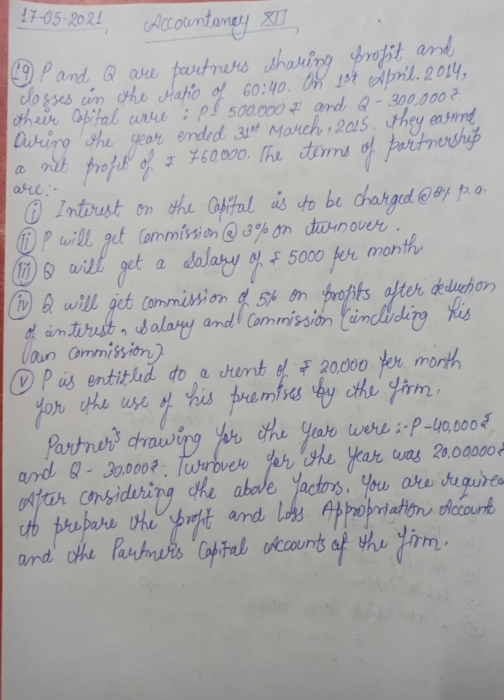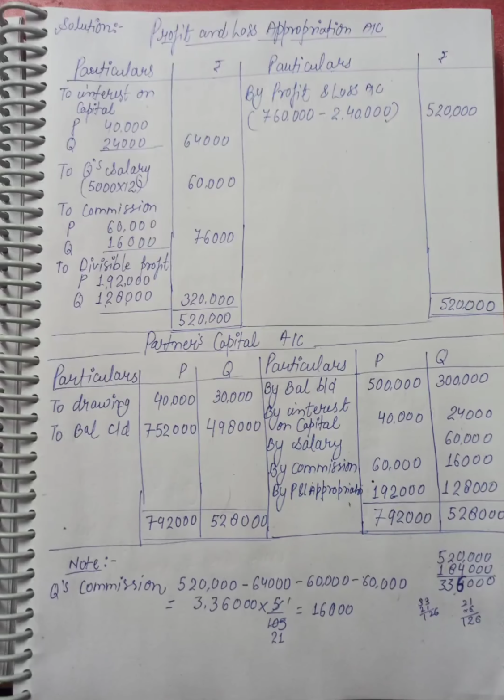Q will get a commission of 5% on profit after deducting interest, salary and commission including his own commission. So Q's commission has to be calculated by deducting interest, salary and commission from the profit and then calculating 5% on it. So profit 5,20,000 minus interest 64,000 minus salary 60,000 minus P's commission 60,000, that comes to 3,36,000.